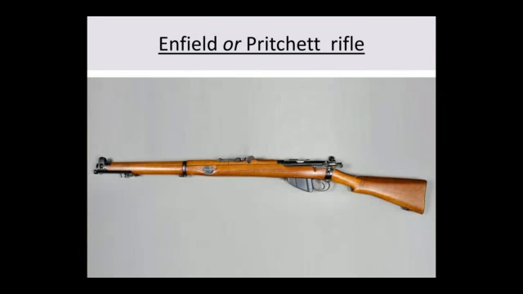You can have a look at the rifle that was introduced. It was this Enfield or the Pritchett rifle which became the immediate cause of the Great Revolt of 1857. So these are all the causes that we have studied, the reasons why the different sections of Indian society stood up against the British rule in 1857.